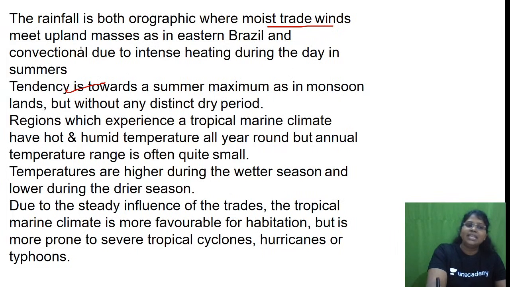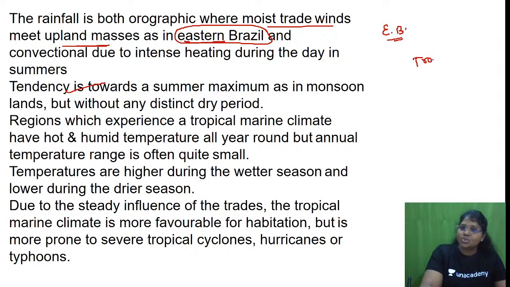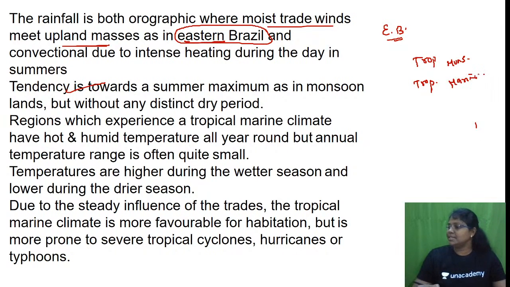Moist trade winds meet the upland masses in eastern Brazil. Just tell me, is eastern Brazil a part of tropical monsoon or tropical marine? Yes, Radhika. Now you have an idea which comes under tropical monsoon and which under tropical marine, because we have completed the distribution and we are going to complete the climate. Brazil falls under which pattern? Monsoon or marine climate?